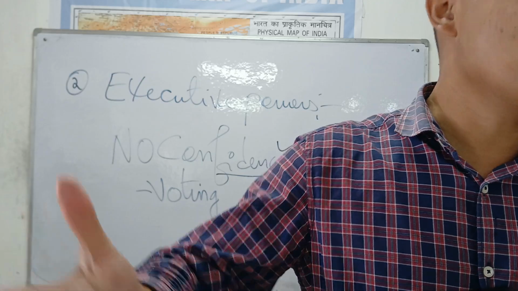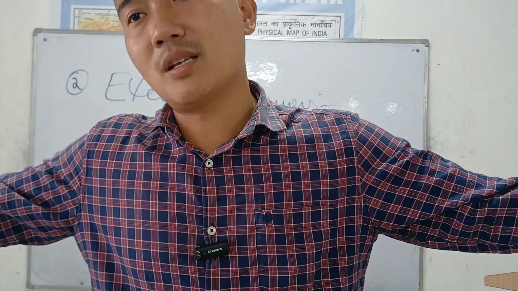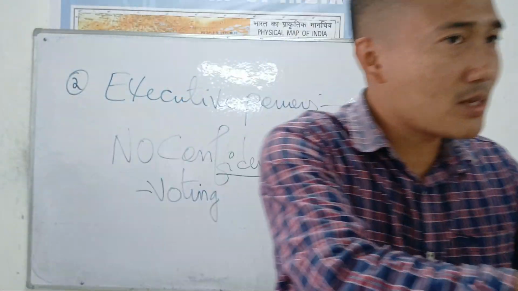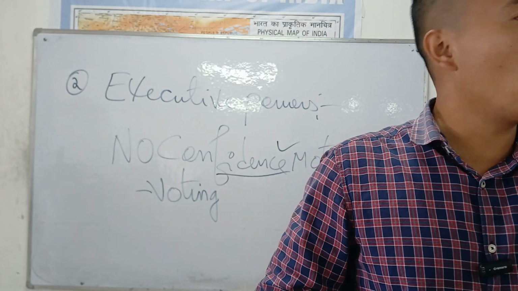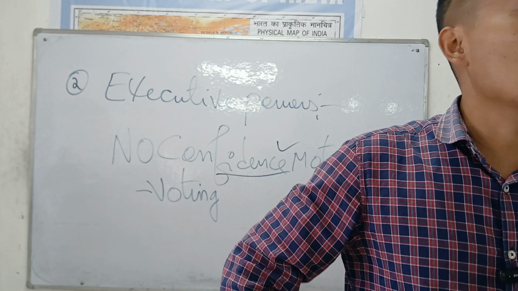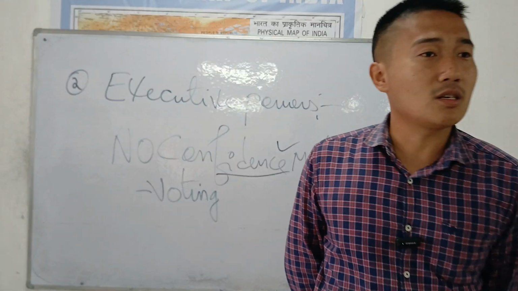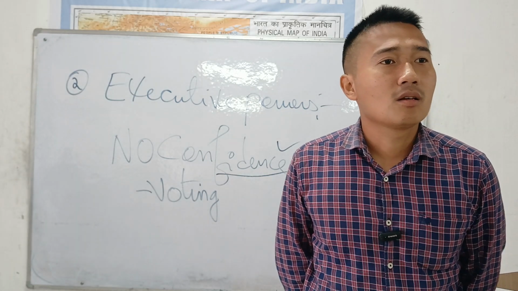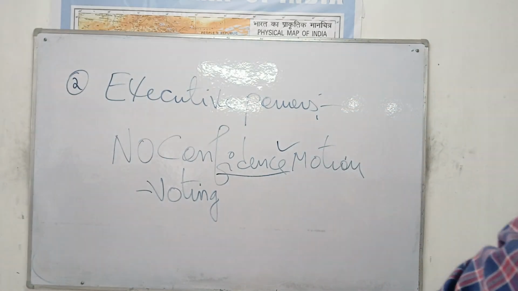The Prime Minister and the ministers can be from either house, Lok Sabha or Rajya Sabha. However, his political party should have a majority only in the Lok Sabha, because in the Lok Sabha the no confidence motion is there. If it is allowed to pass, there is no other option, you are going to have to resign.